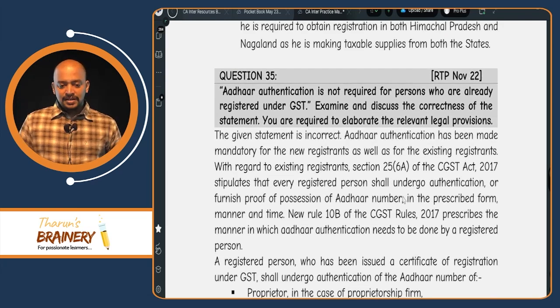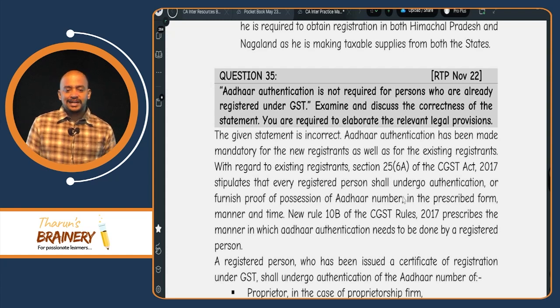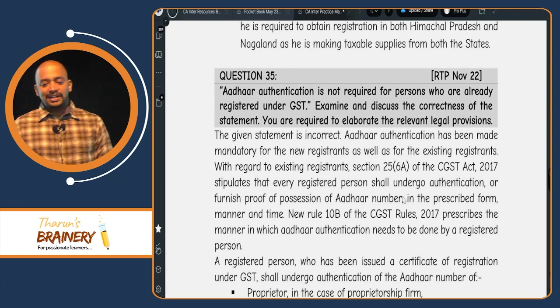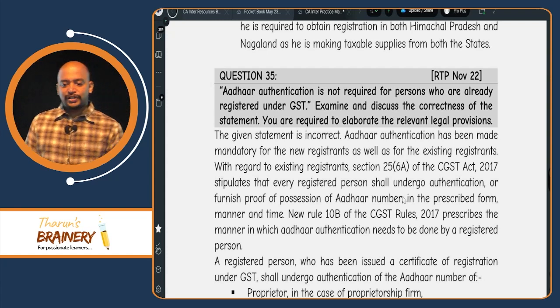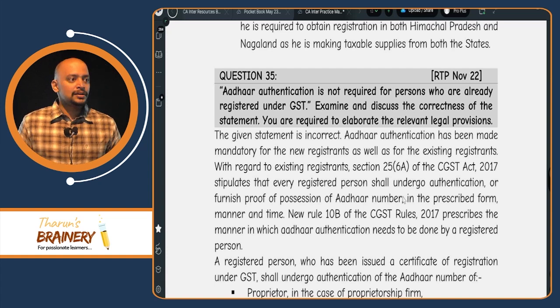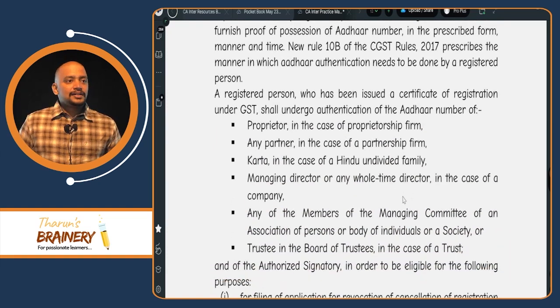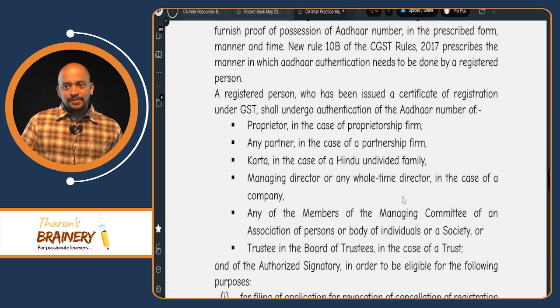Last question, 35: Aadhaar authentication is not required for persons who are already registered. Examine and discuss the correctness of the statement. You are required to elaborate the relevant legal provisions. There are only a few people who are not required to undergo Aadhaar authentication. Who are they? Total 9. The partner who is required to undergo Aadhaar authentication is the authorized partner.